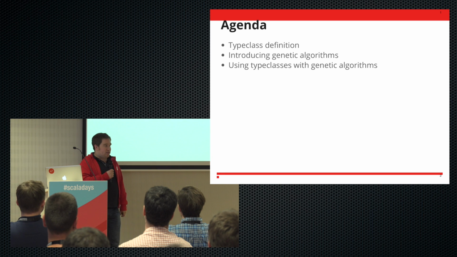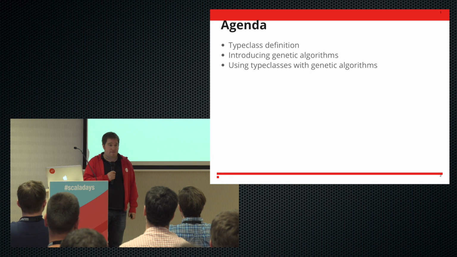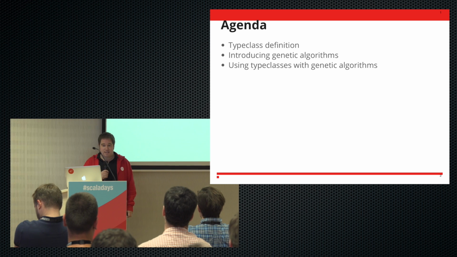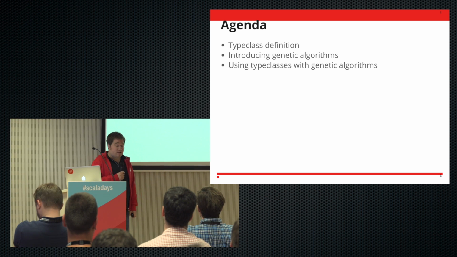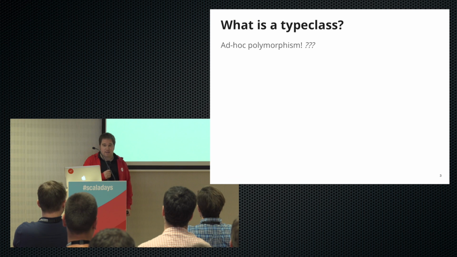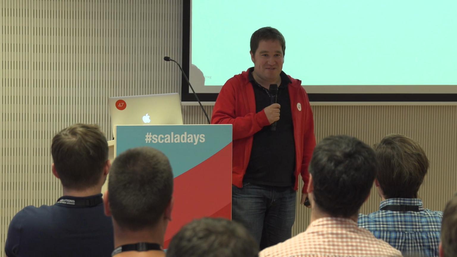Okay, so here's what we're going to talk about today. We'll start with a pretty clear definition, hopefully, of what a type class is. We'll then take a bit of a sidestep and look at what a genetic algorithm is. And then we'll put the two together and hopefully make that work. Okay, so type class, what is a type class? Well, it's quite clear. It's ad hoc polymorphism, right? Well, no. We need a bit better definition than this.